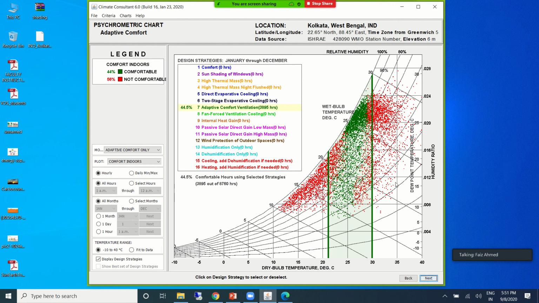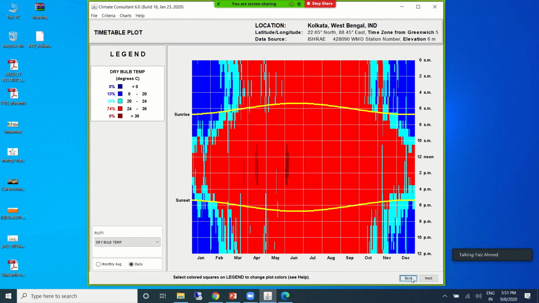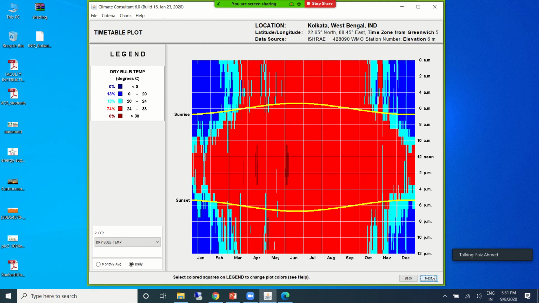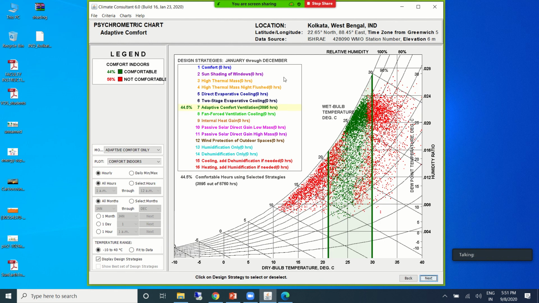This is called the psychrometric chart. Based on all this input, a chart is prepared, called the psychrometric chart, based on the adaptive comfort model.